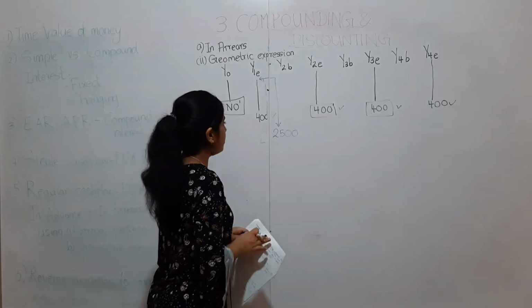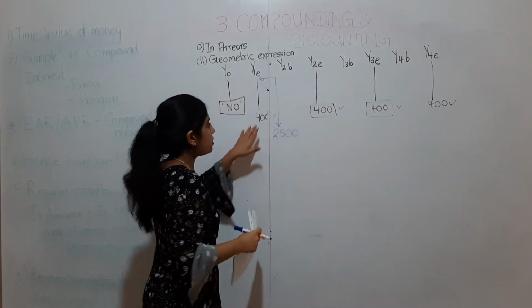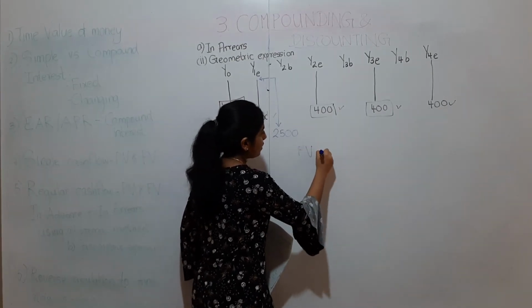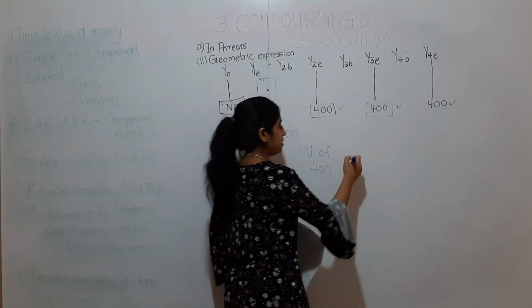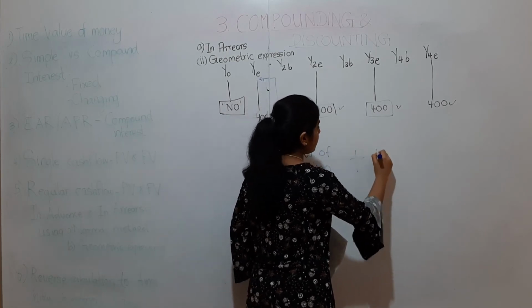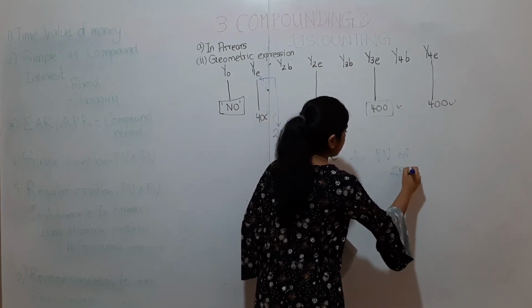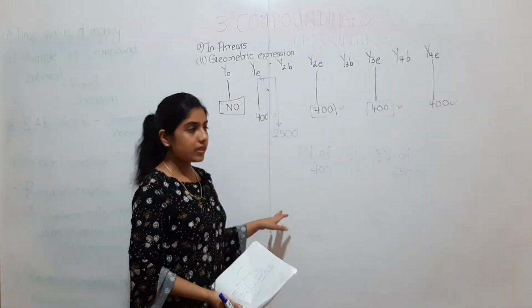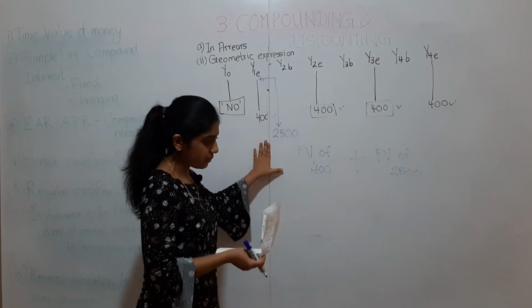Then what you should do, you should find the future value of the 400 payment separately, and add it to the future value of 2,500. That's all you need to do. Now 2,500 we invested at the end of year 1.